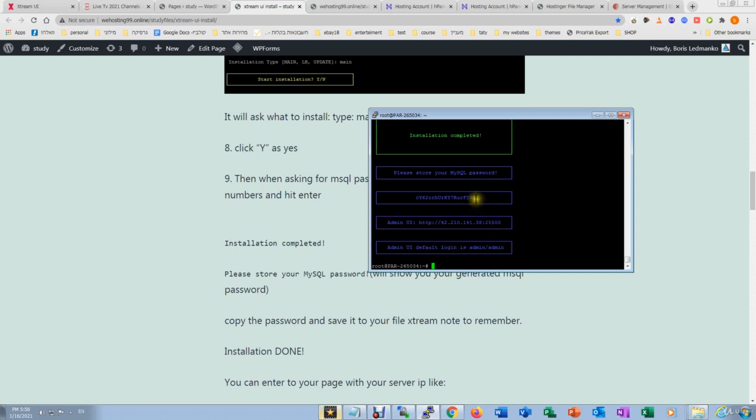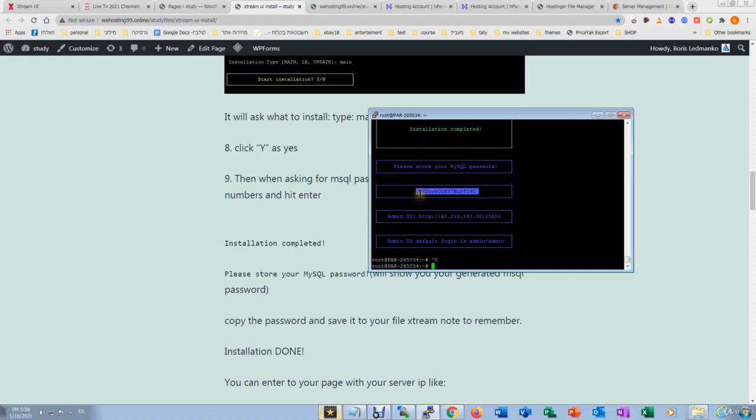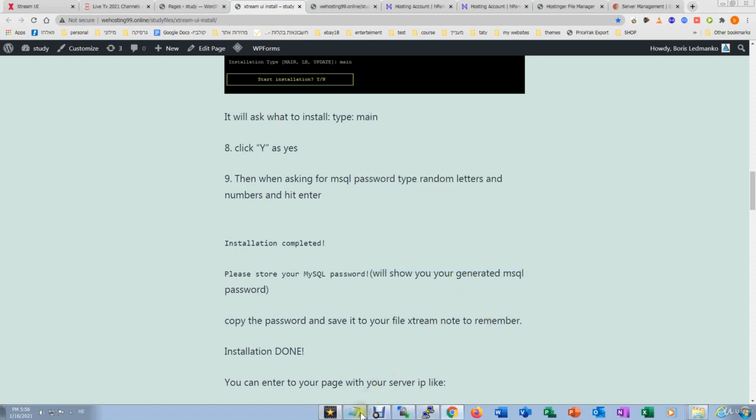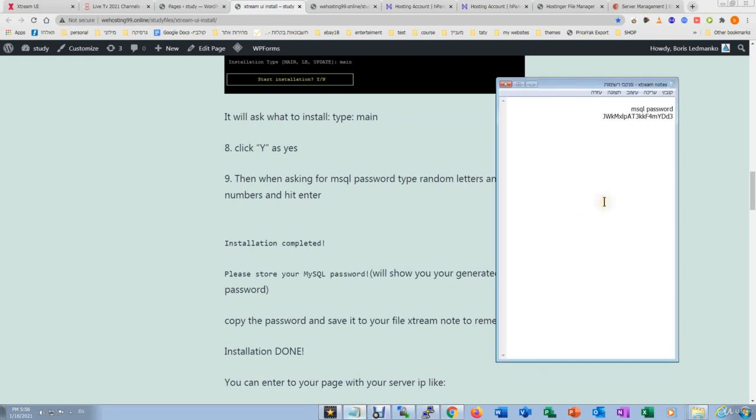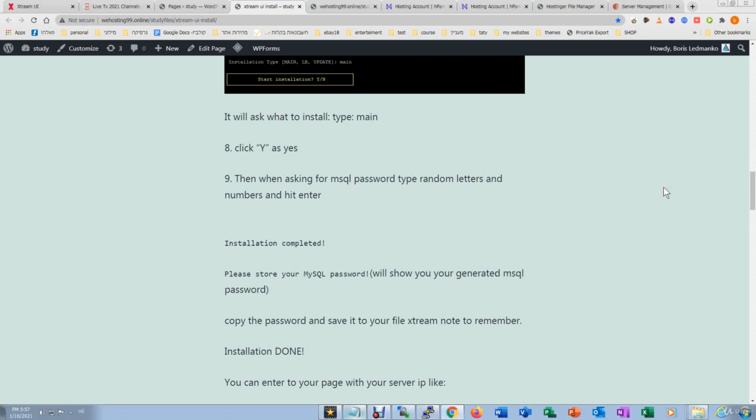Okay, so we just need to copy this, Control C, and go to the desktop. I already opened a notepad, and click here and save, because we're going to need it later, maybe if you want to enter your database.